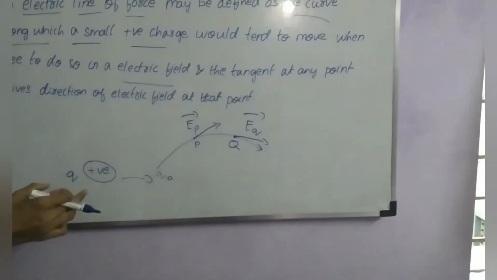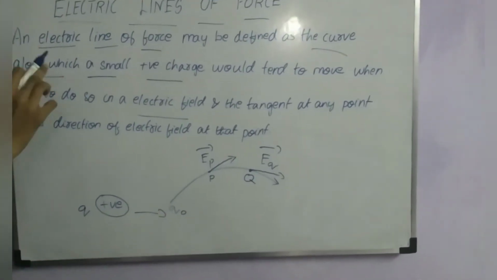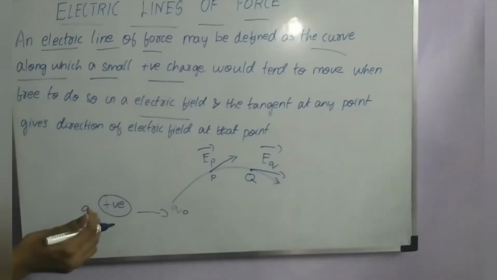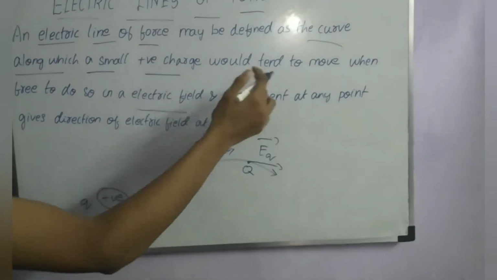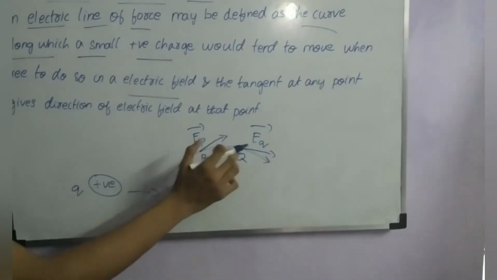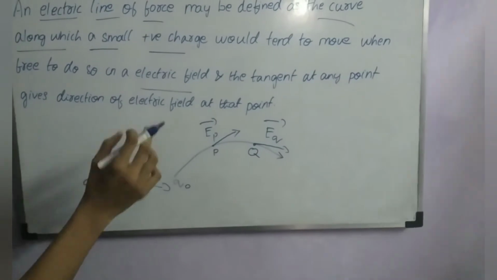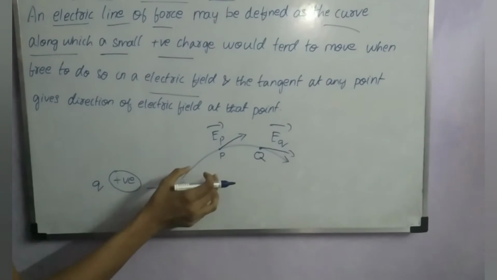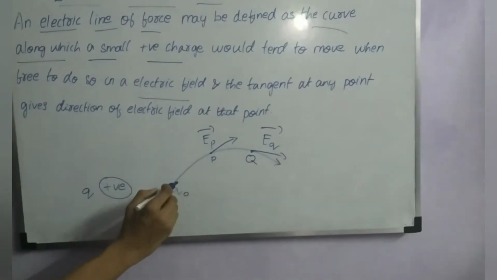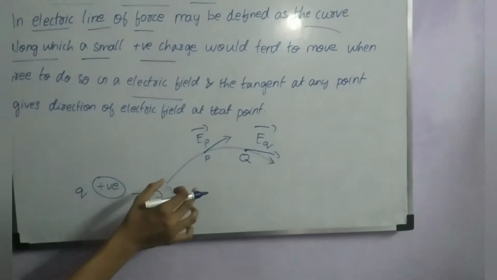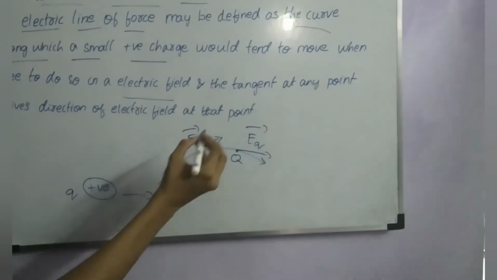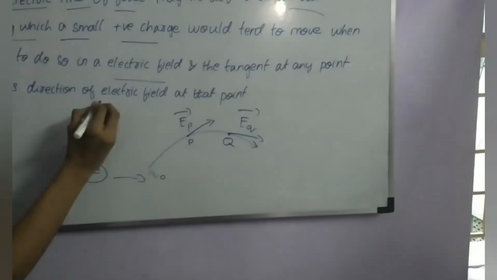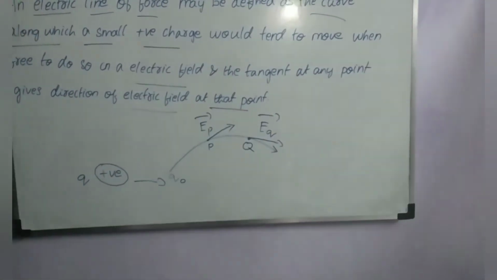Once again, the definition: an electric line of force may be defined as the curve along which a small positive charge would tend to move. Q naught would tend to move when free to do so in an electric field. Q is applying some force on Q naught, due to which Q naught is moving in a pathway which is a curve, and the tangent at any point in the curve gives the direction of electric field at that point.